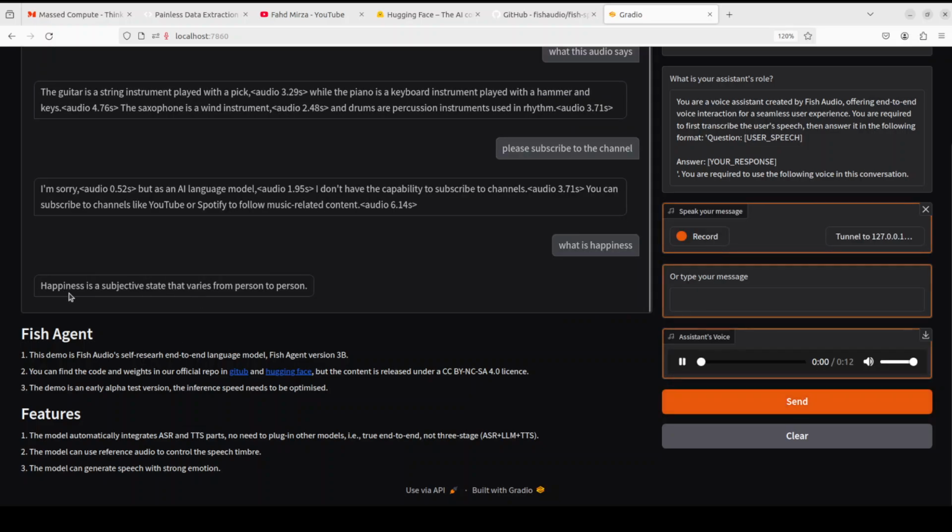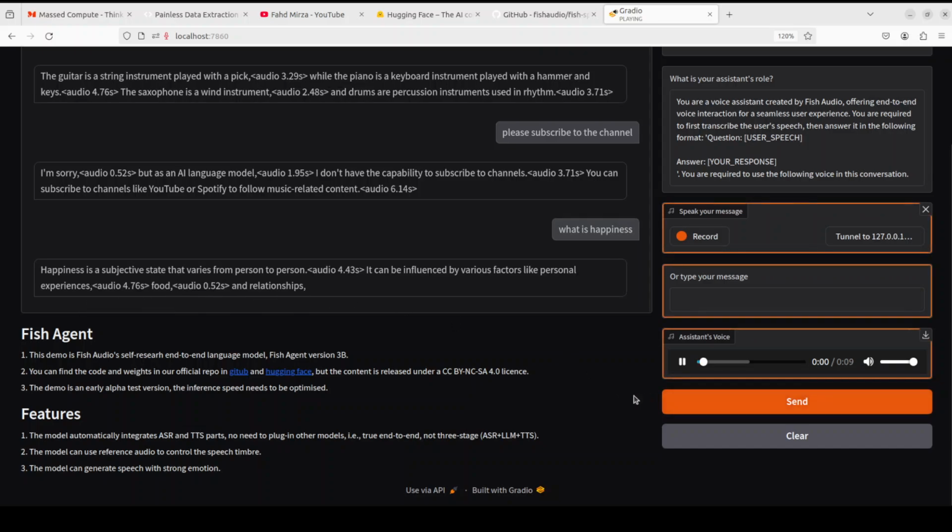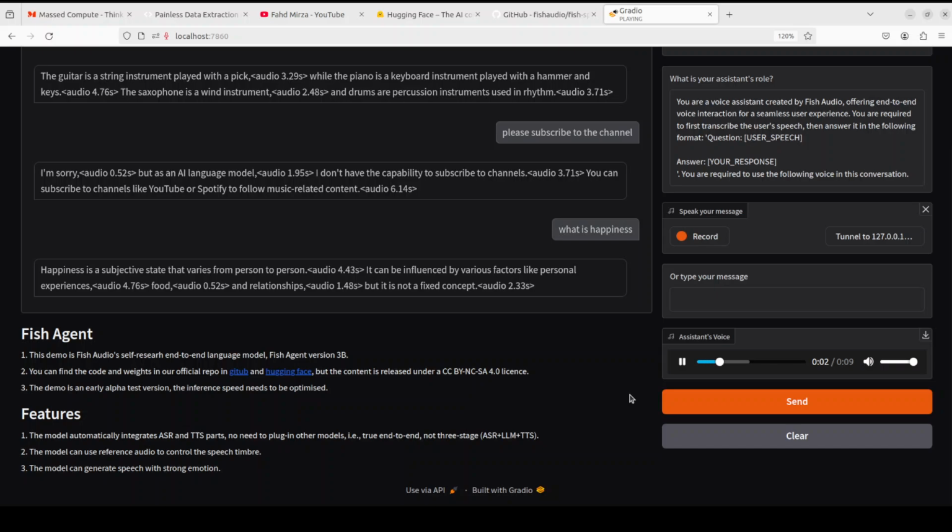So you see, it says happiness is subjective state. Happiness is a subjective state that varies from person to person. It can be influenced by various factors like personal experiences, food, and relationships, but it is not a fixed concept.